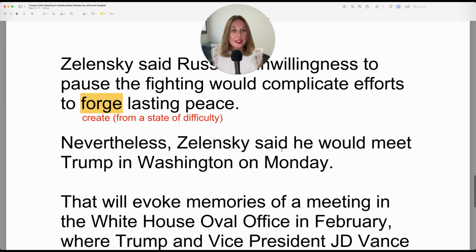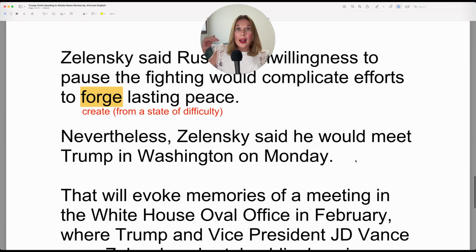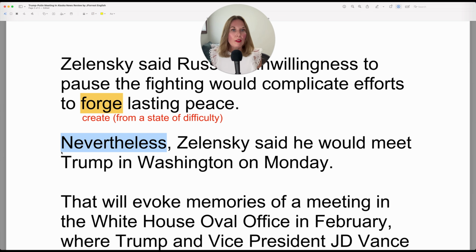Nevertheless, Zelensky said he would meet Trump in Washington on Monday. Now, at the time of this recording, this meeting hasn't taken place. But actually today is Monday, so this news review will be available. And notice, nevertheless, this is used to contrast.